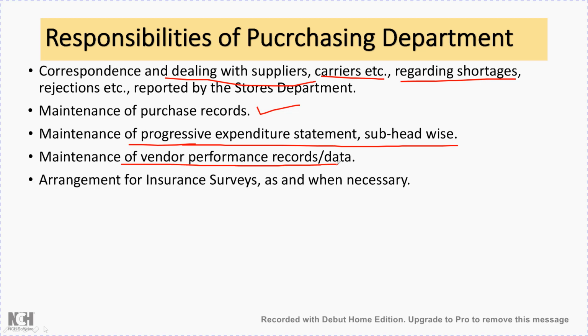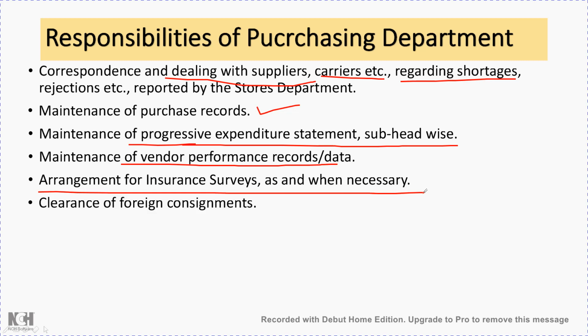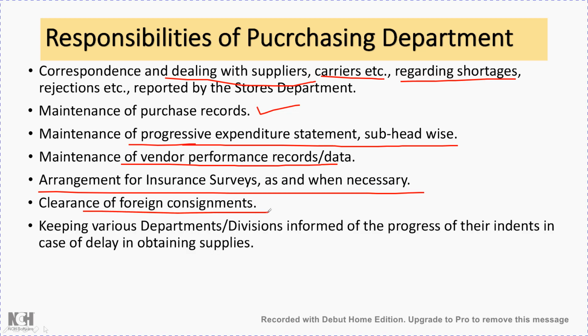An arrangement for insurance surveys as and when necessary. Once the purchase has been done, it is again the purchase department's responsibility to arrange the insurance surveys, because when equipment is procured, it might fail in operation, so for that insurance should be there. Then clearance of foreign consignment. Sometimes the equipment will be procured from other countries, so those consignments need to be cleared at customs, and that responsibility is also with the purchase department.